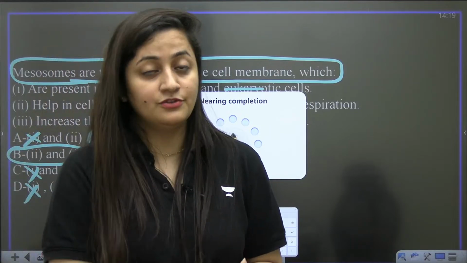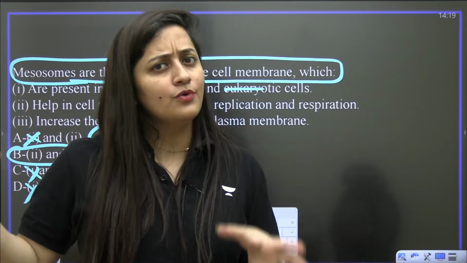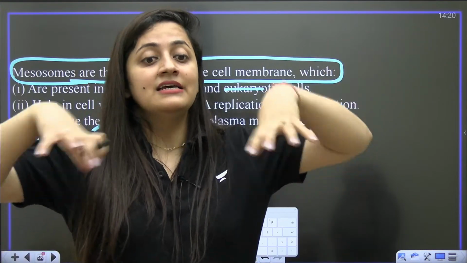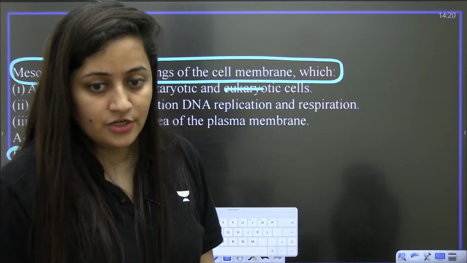And you have to do your homework. You have to tell me the difference in eubacteria and archaebacteria. You can mention it in the comment section. And you have to tell me that 50S and 70S, it is made up of which ribosomal RNA and the proteins.